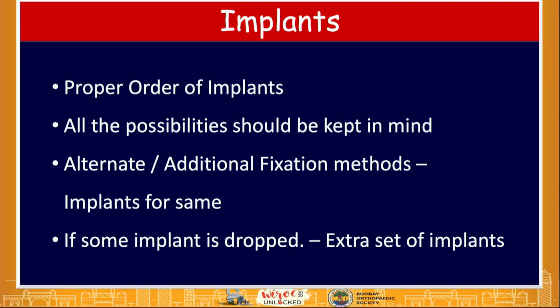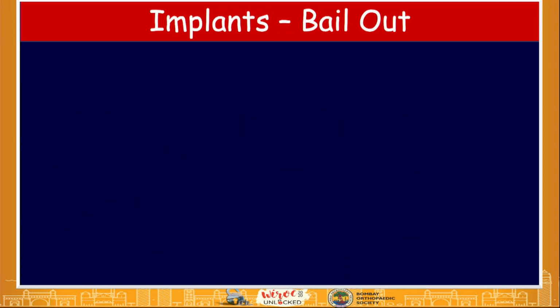If I am doing a DHS or a PFN, the bailout implants should also be available. Alternate additional fixation methods should also be kept as a standby. And if some implants are dropped, the flash autoclave facility should be there.